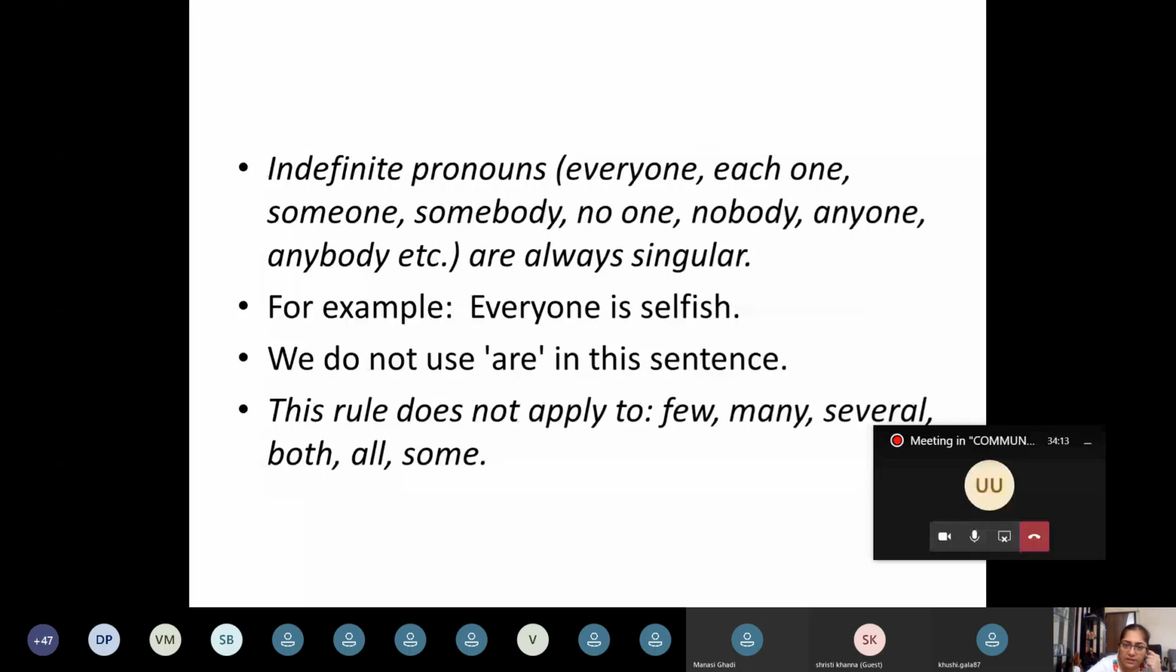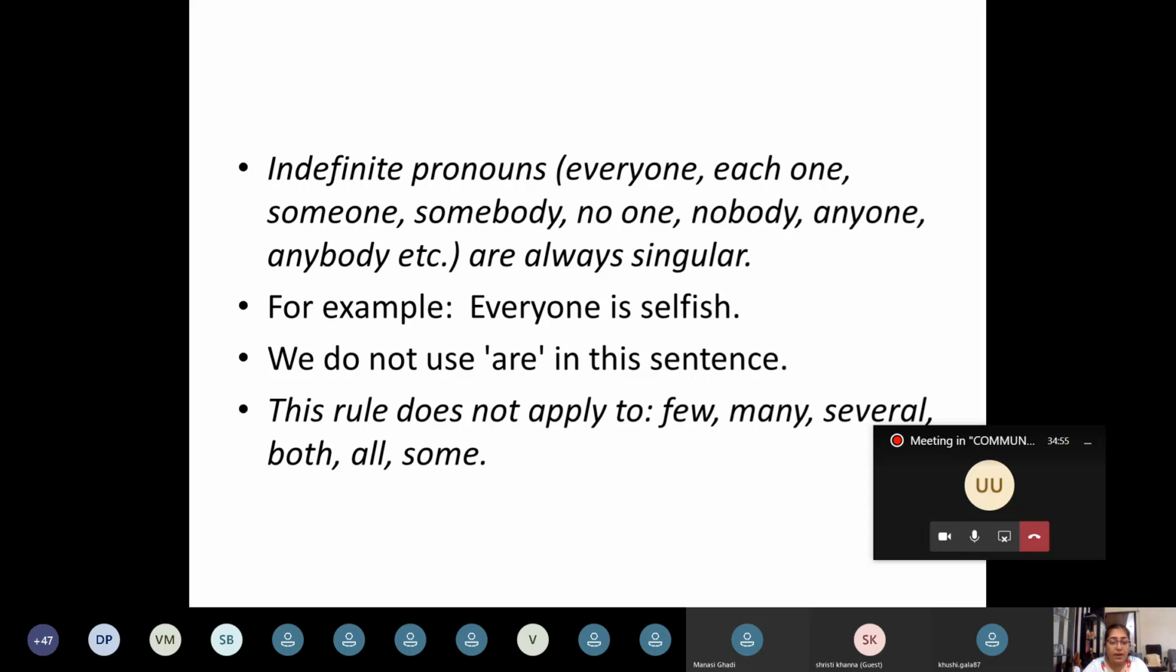Look at this one. Indefinite pronouns such as everyone, each one, someone, somebody, no one, nobody, anyone, anybody. All of these are indefinite pronouns and they are always singular. So we have the example here. Everyone is selfish, though the meaning is all are selfish. The meaning is plural, but the structure of the sentence makes it singular because of the word every. Every means each one is selfish. We do not use are in this sentence.